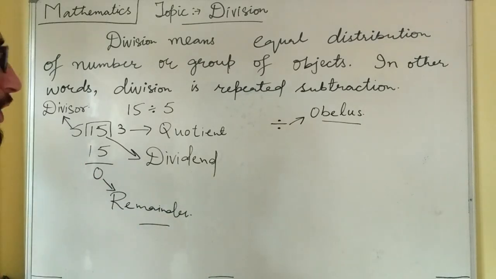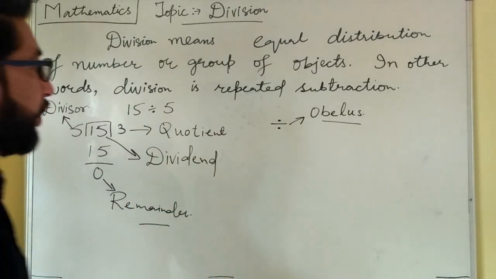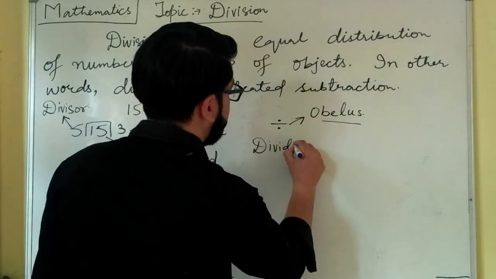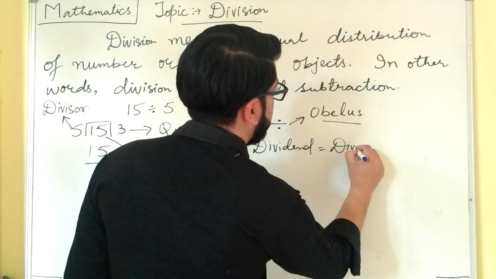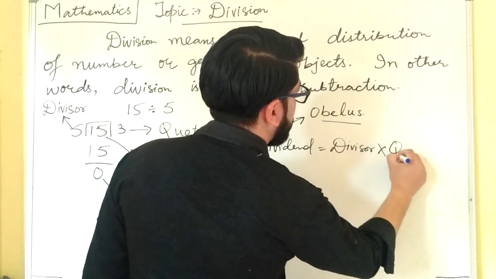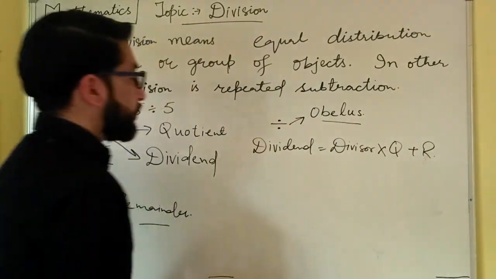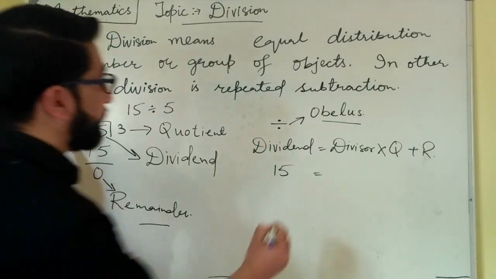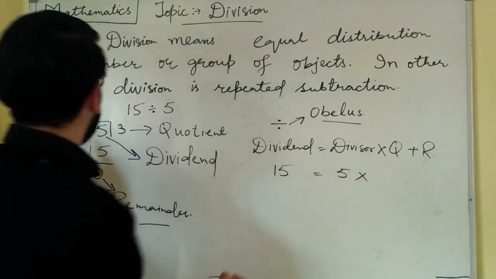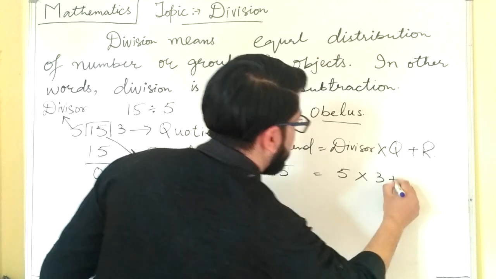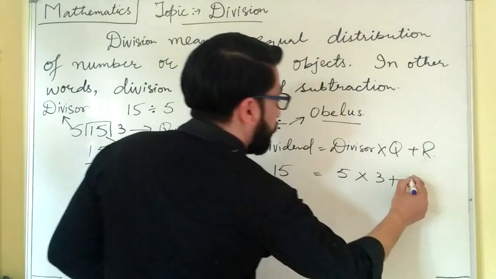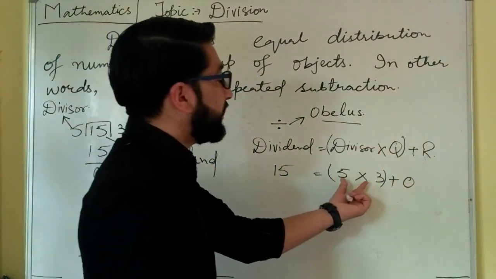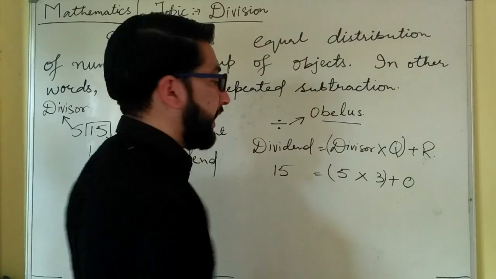So for that purpose we have got a formula to check whether our answer is correct or not, that is dividend is equal to divisor multiplied by quotient plus remainder. So here dividend is 15, divisor here is 5, quotient here is 3, and remainder here is 0. Students, we can use brackets here as well.